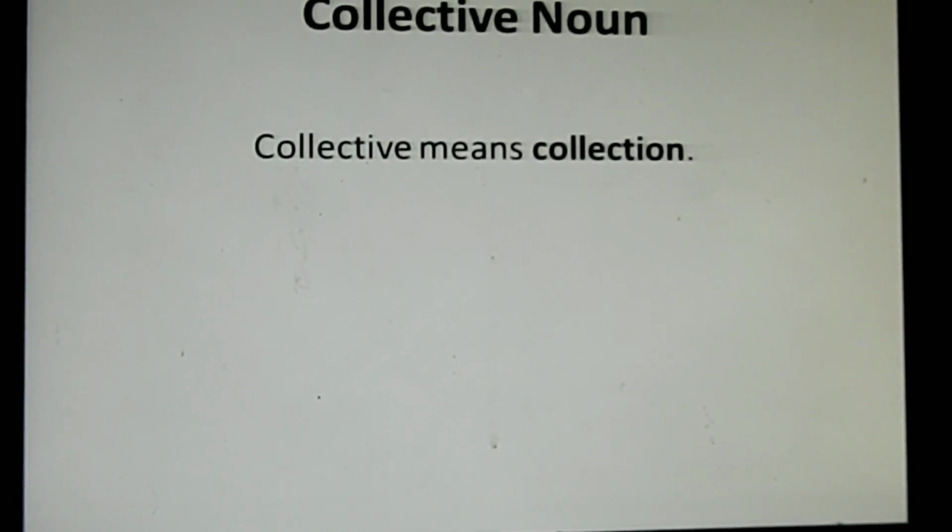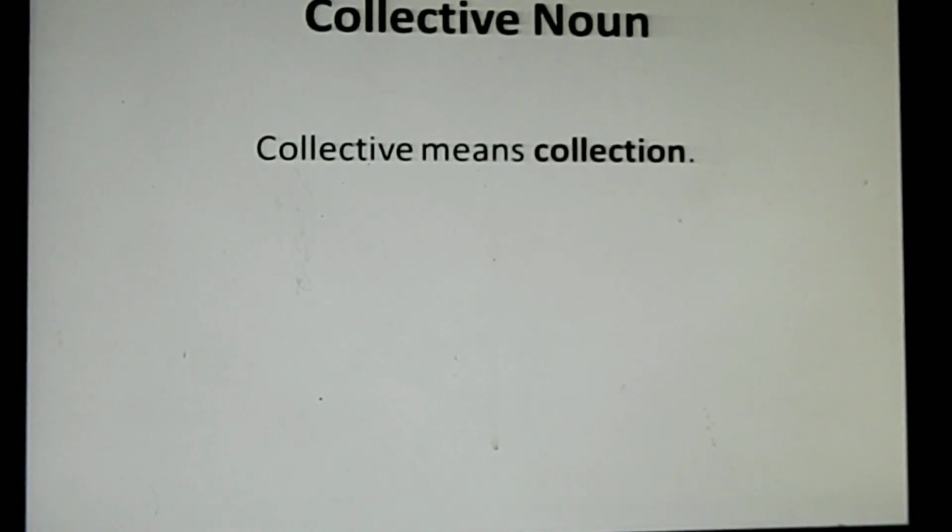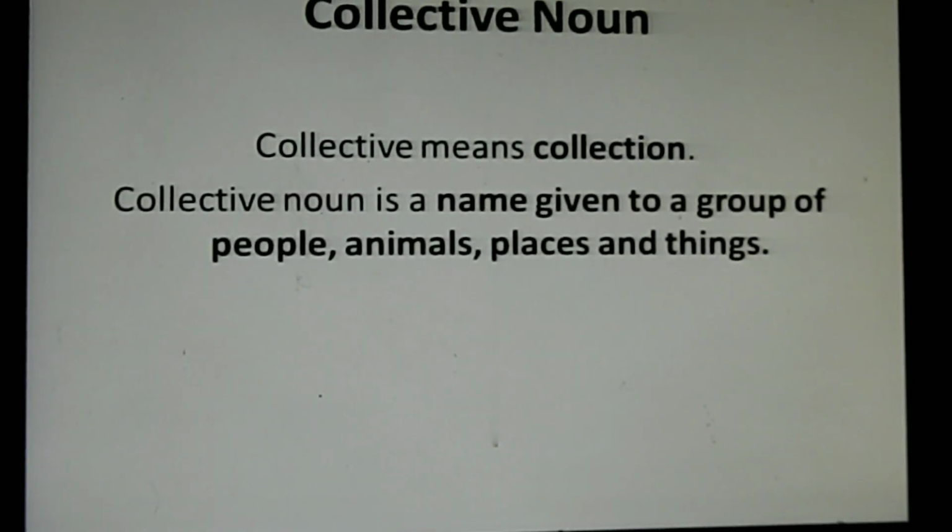When you use them in your conversation, in your writing, speech becomes stylish. So a collective noun is a name given to a group of people, animals, places and things.